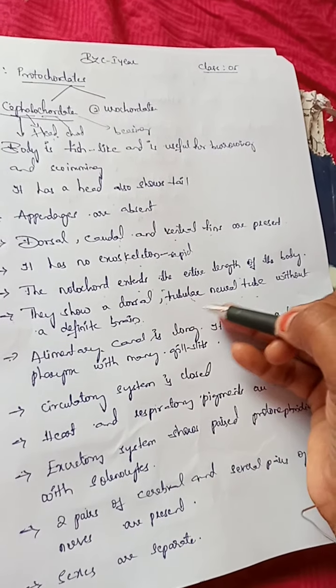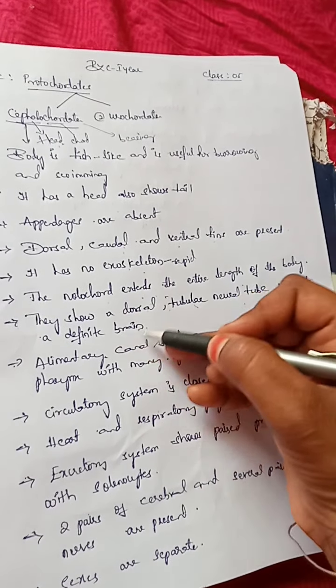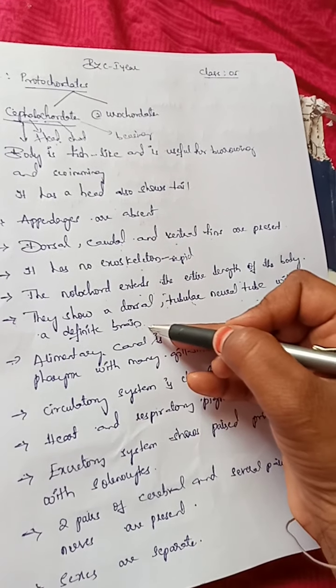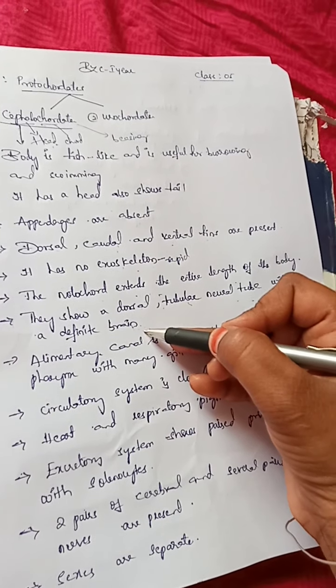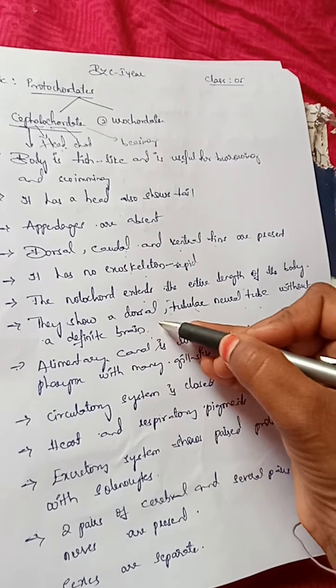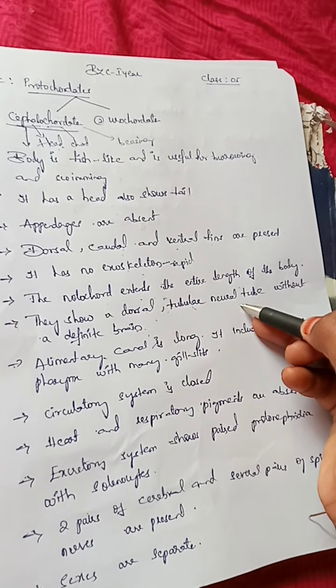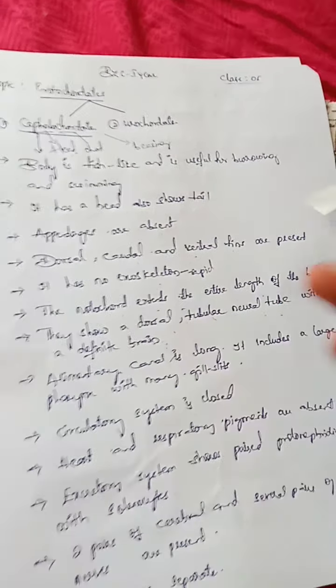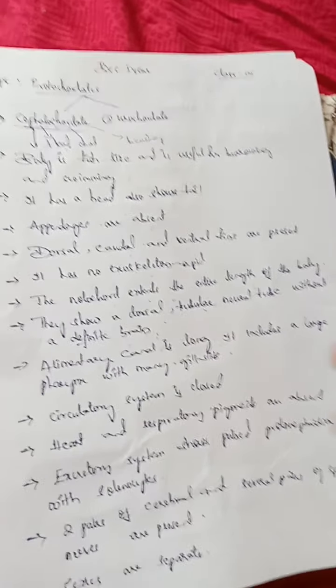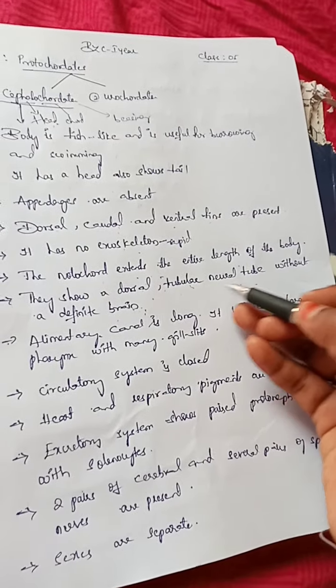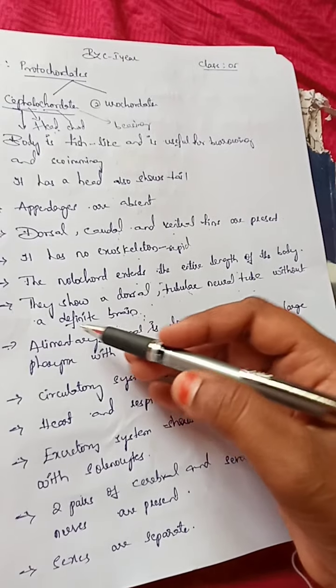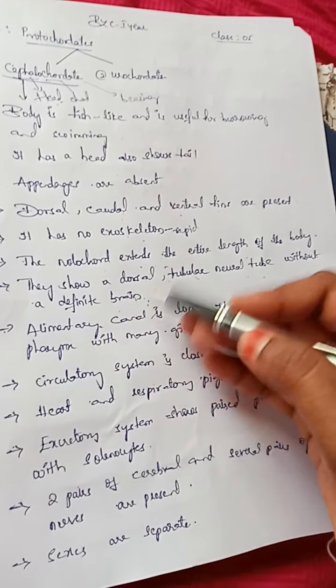You know the nervous system forms a brain, no? Here the definite brain is not present. The brain doesn't develop yet in the cephalochordates. So they show a dorsal tubular nerve tube without a developed brain.